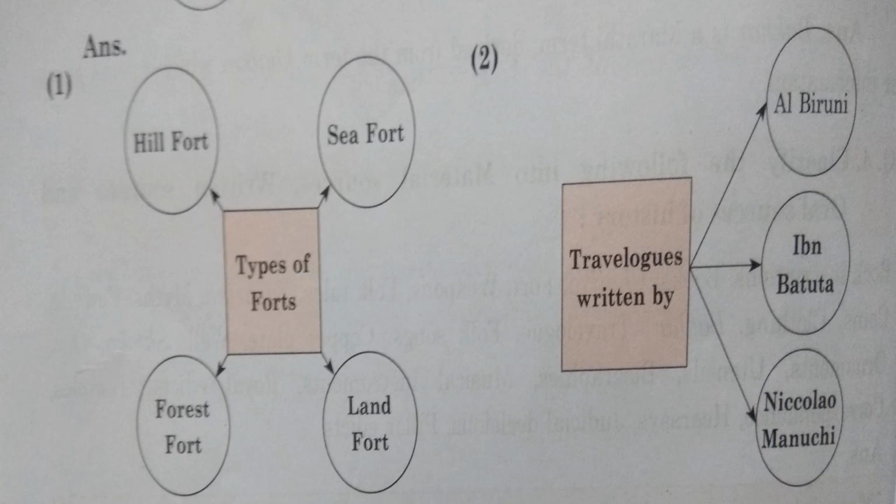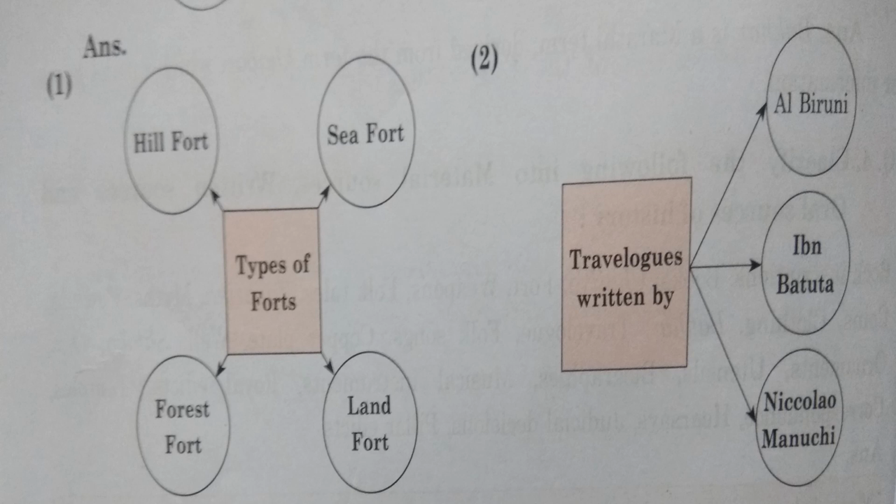Now see the second one. Now the second question is the travelogue written by Al-Biruni, and the remaining 2 names are given as answers. Now here also maybe you are going to get one right answer, that is Al-Biruni, and the other 2 names are going to be wrong. So here also what are you going to do?